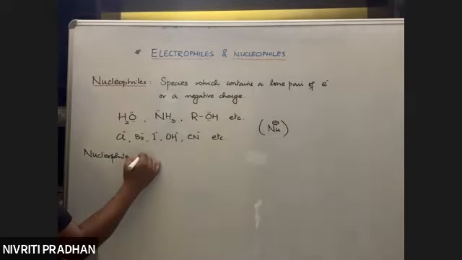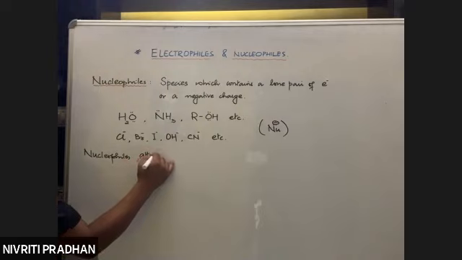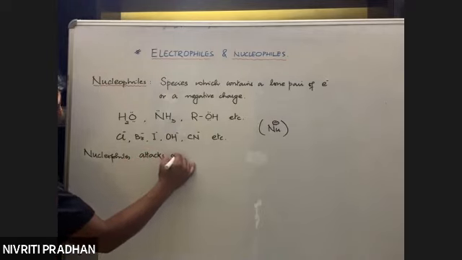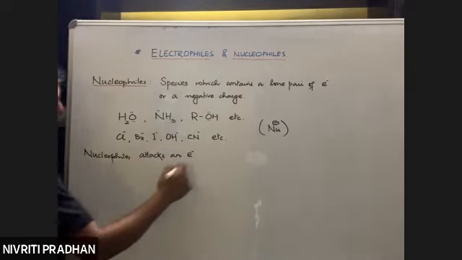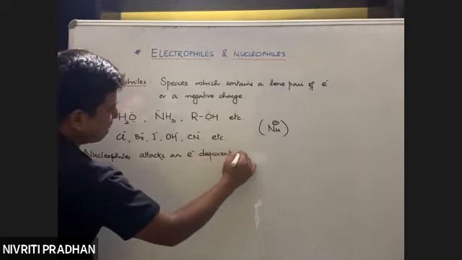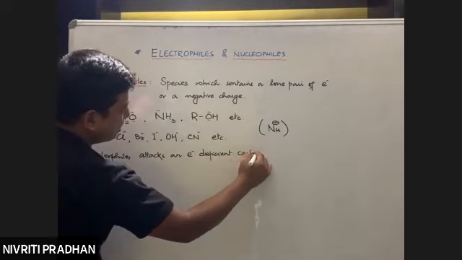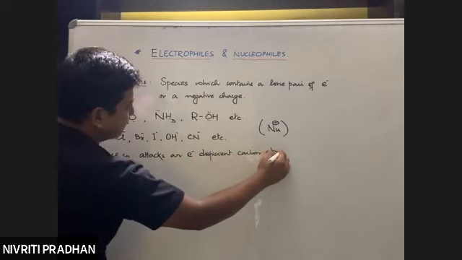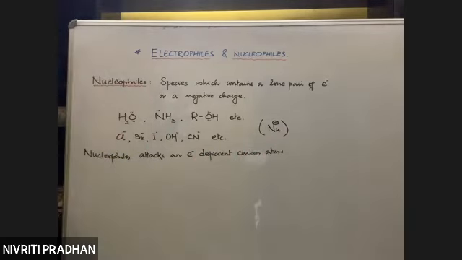Nucleophiles attack an electron deficient carbon atom. What does a nucleophile do? A nucleophile attacks an electron deficient carbon atom.